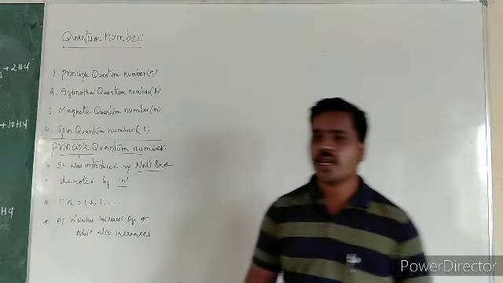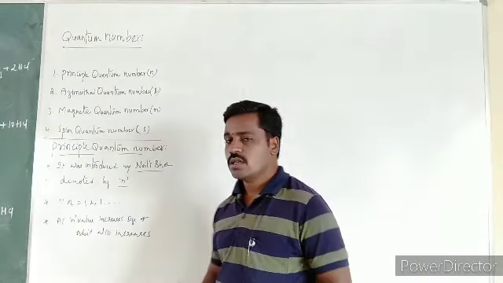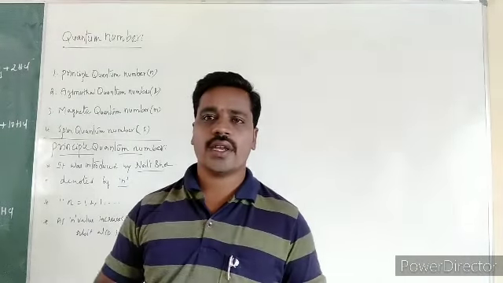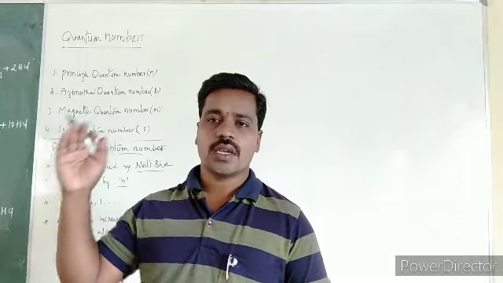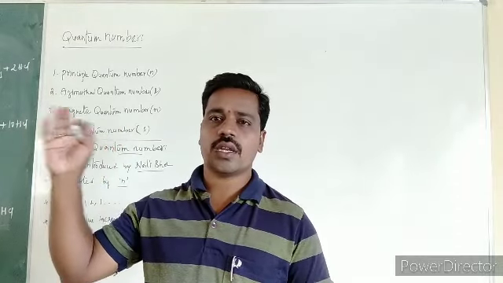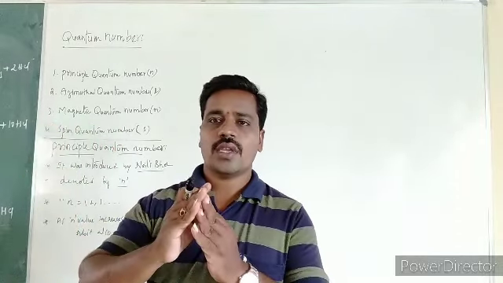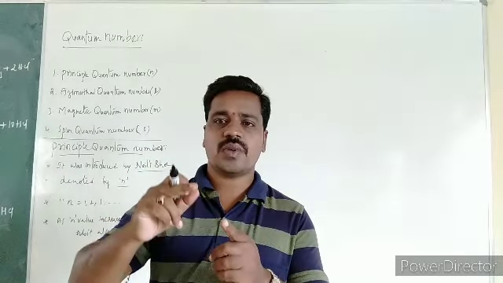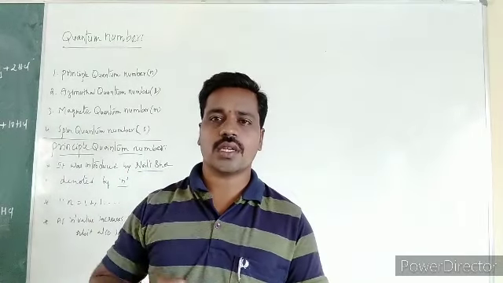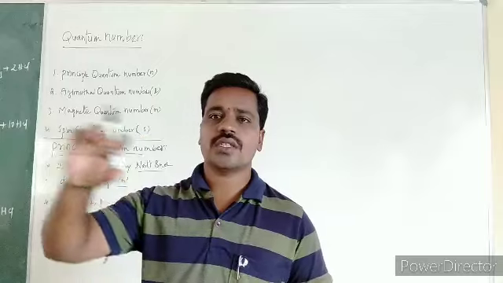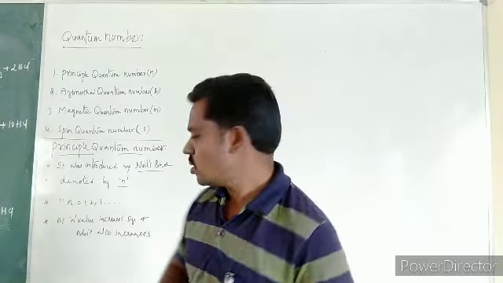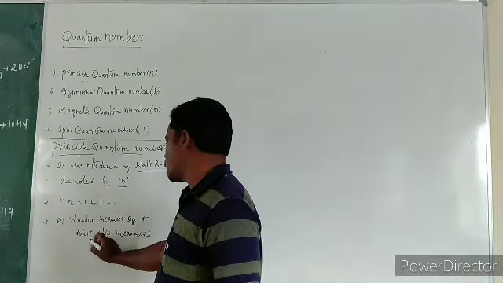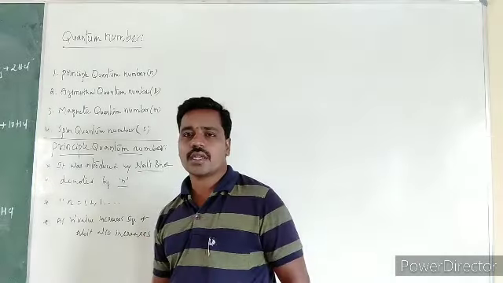The value of n indicates the number of shells: first, second, third, or K, L, M, N. If the n value increases, the distance between the nucleus and the orbit also increases, which indicates that the size of the orbit also increases.